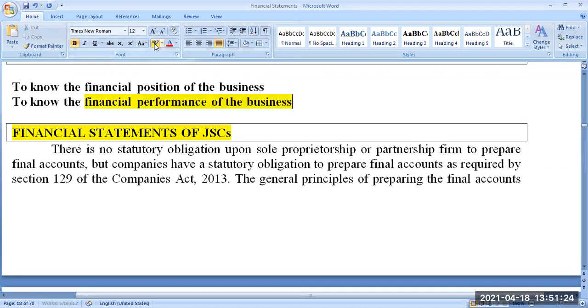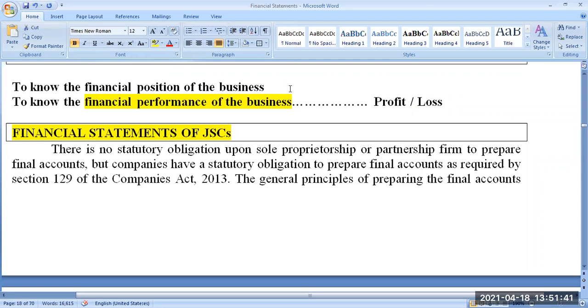Financial performance: to know the financial performance of the business. Financial performance is nothing but profit or loss.